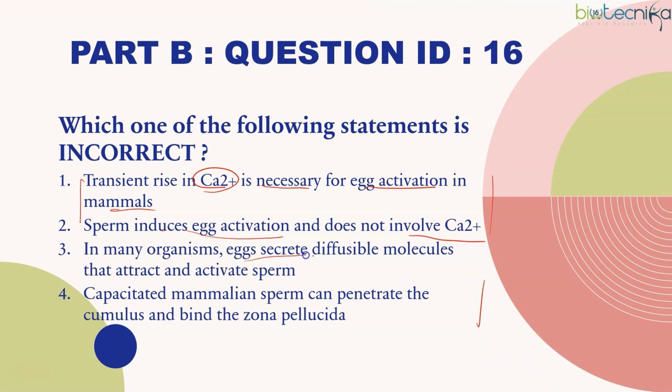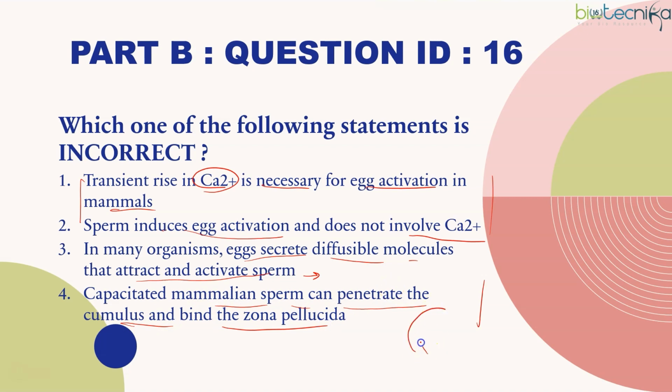In many organisms, eggs secrete diffusible molecules that attract and activate sperm. That's known as chemoattraction, so that the sperm goes towards the egg. Capacitated mammalian sperm can penetrate the cumulus and bind the zona pellucida.